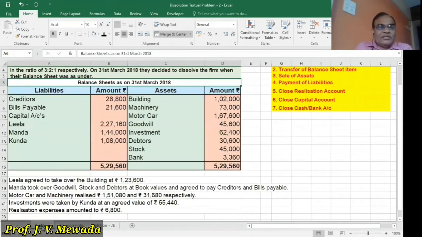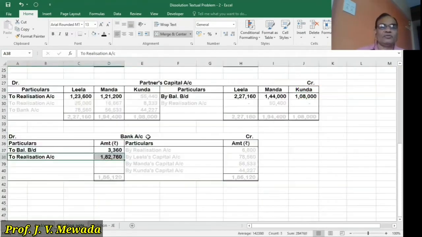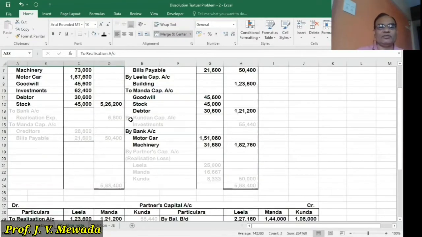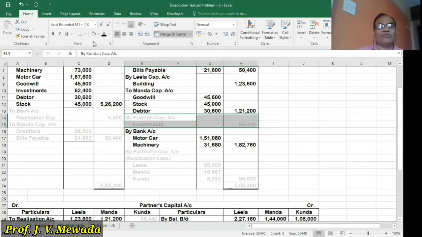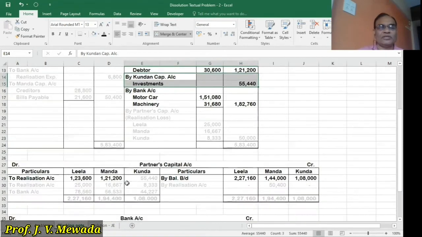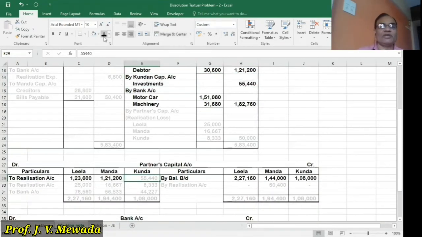Now we are told that investment is taken over by Kunda at an agreed value of 55,400. So in the realization account, by Kunda capital account, investment 55,440. So in the Kunda capital account also, we'll write on the debit side.